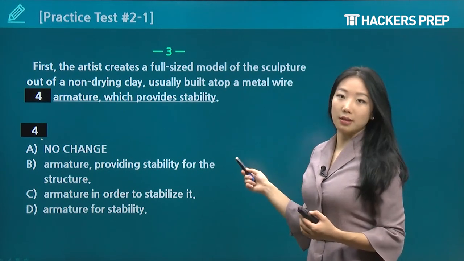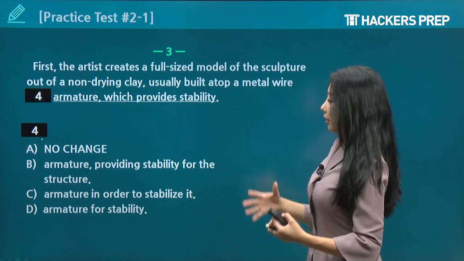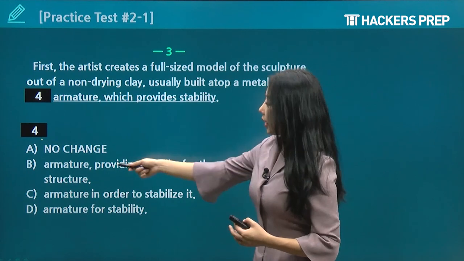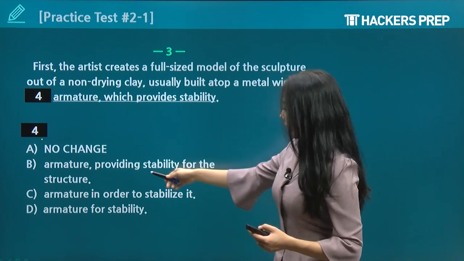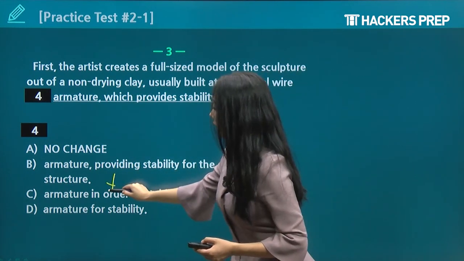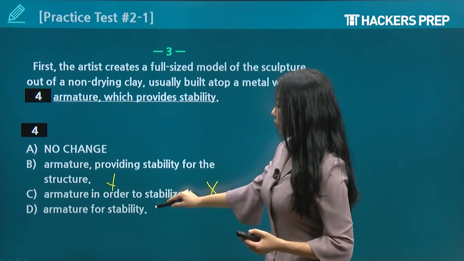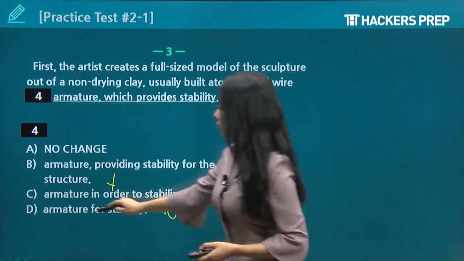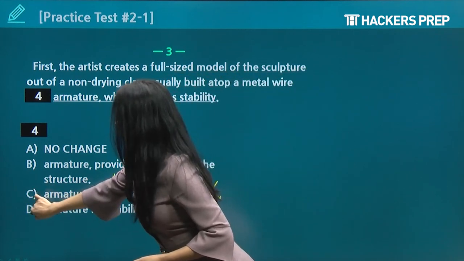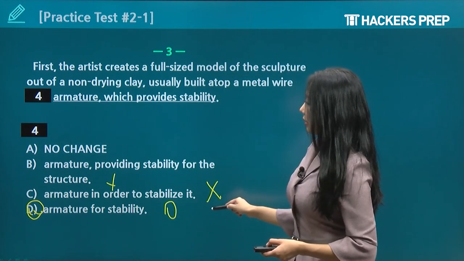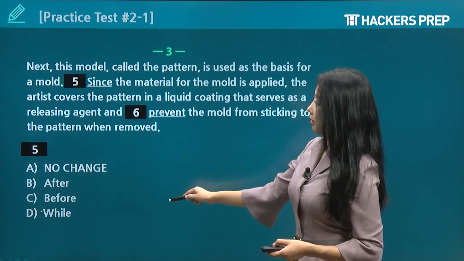Okay, improving sentences. We want to pick the most concise answer. So armature, which provides stability, no change, right? Armature providing stability for the structure, way too wordy. Armature in order to stabilize it, way too wordy. Armature for stability. The most succinct answer here would be D, David. Okay, so D, David would be the concise answer, improving sentences.